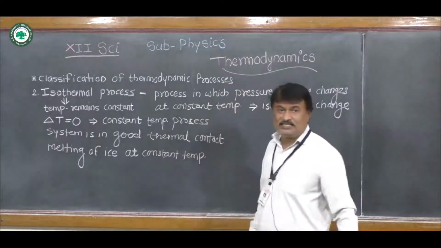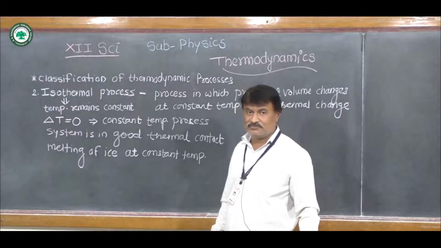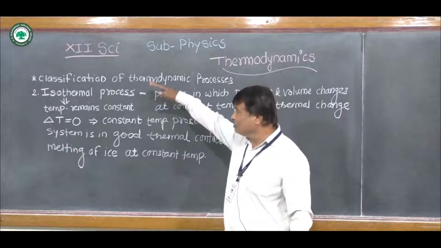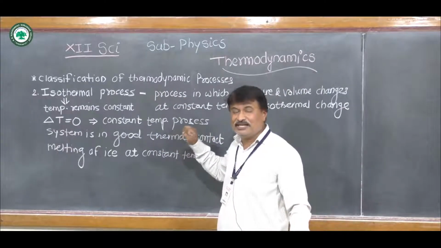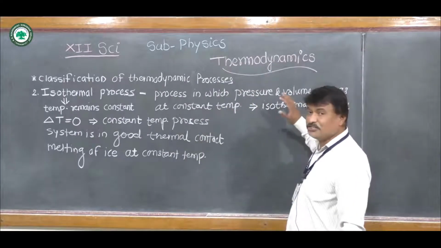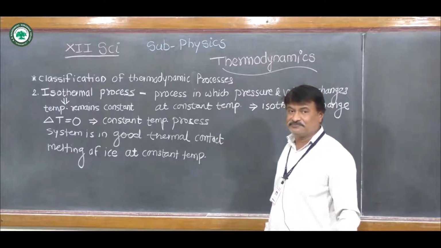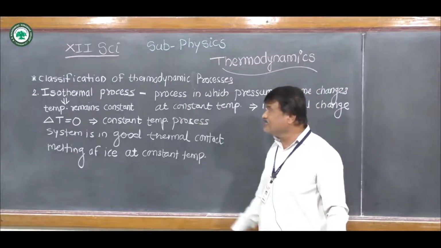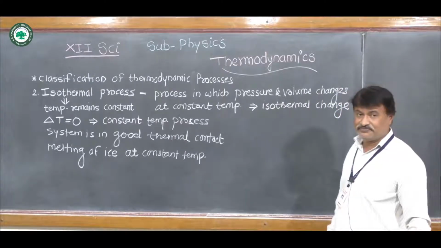So regarding this, simply we can say that the process in which pressure and volume change at constant temperature is called isothermal process or isothermal change.